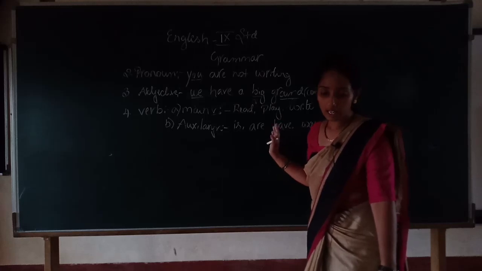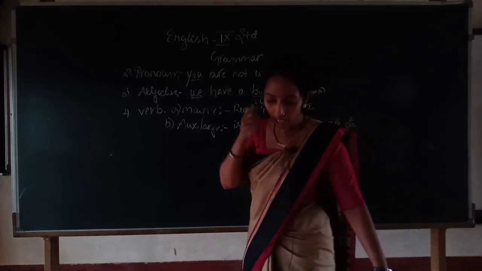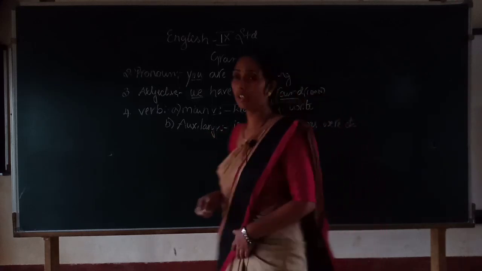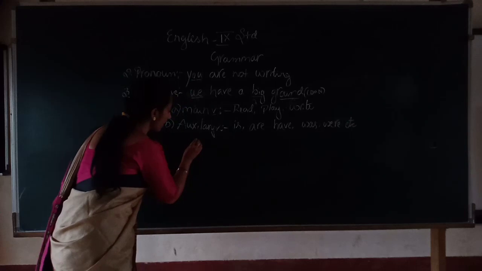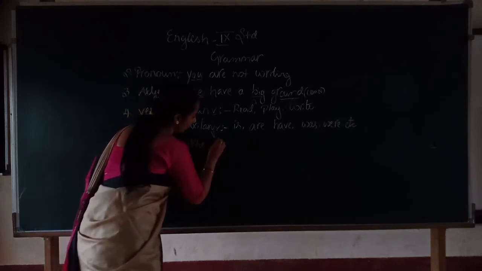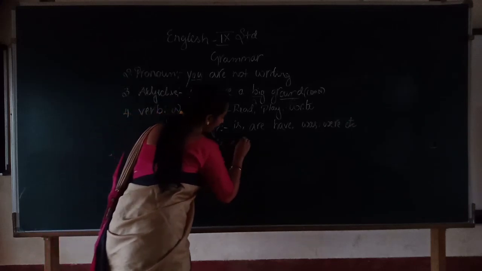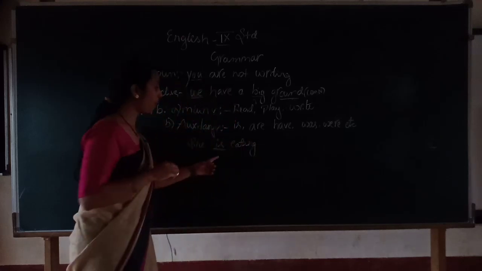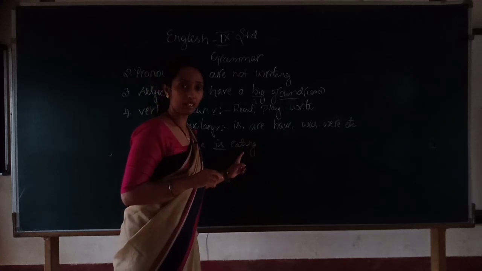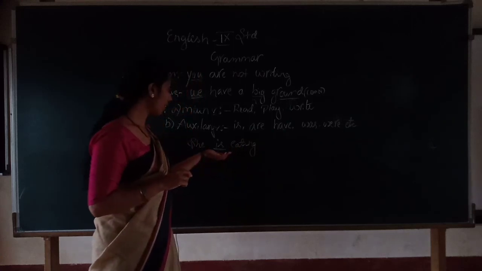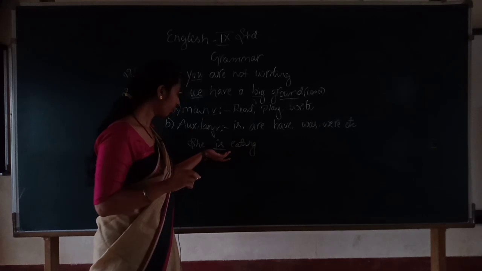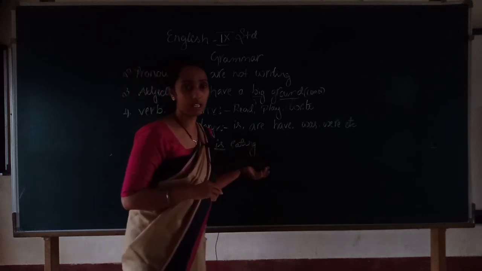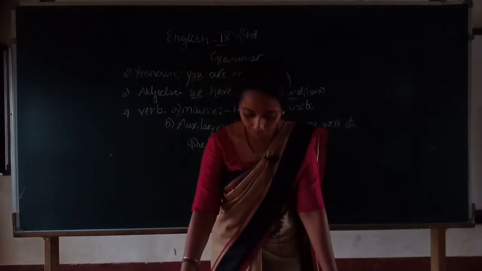You can see the words which come like she is eating. She is eating. Where this supports the word eating. Clear? So auxiliary verb is the one which supports the other words. Clear? Clear, children?